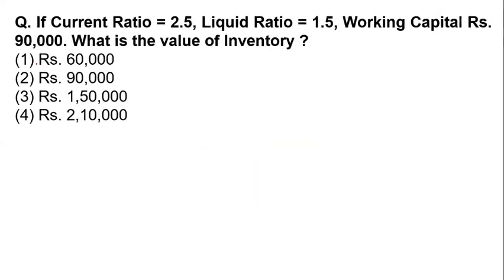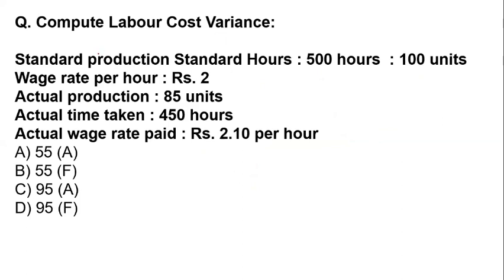Now next, if the current ratio is 2, we have already done this question. Is it repeating? Yes, this is a repetitive question. Now the next question, that is computing the labor cost variance.